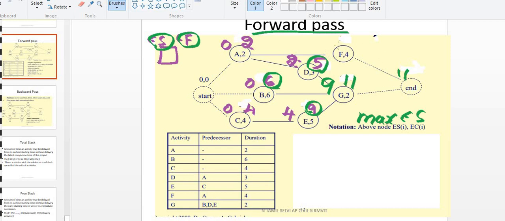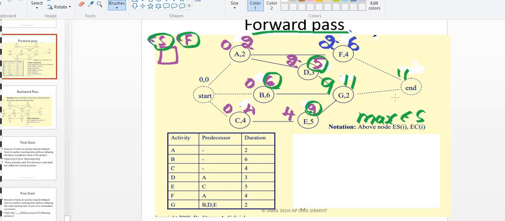So one more thing I left here. Can you check it? Yeah, we'll just see that. F activity, what is the early start? Look at the predecessor. 2 is the predecessor. So 2 will be the early start. As soon as 2 is over, I can start. So 2 is the early start. What is the finish for it? Plus 4. Okay, 6. Fine. So this is the forward pass method.